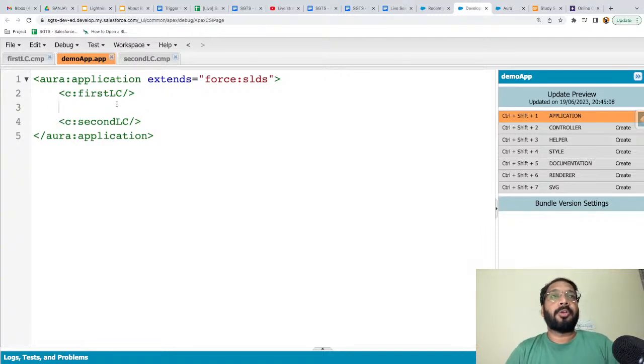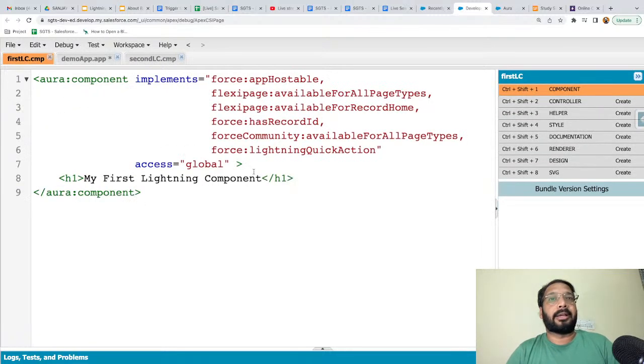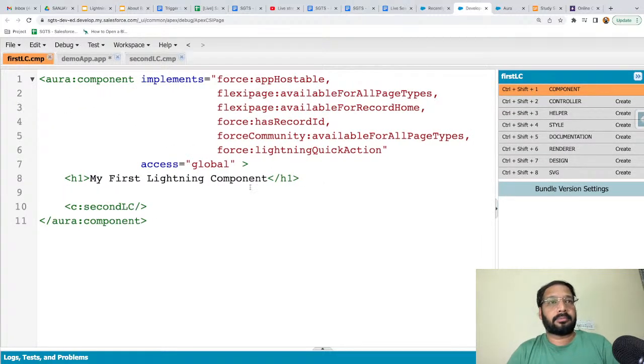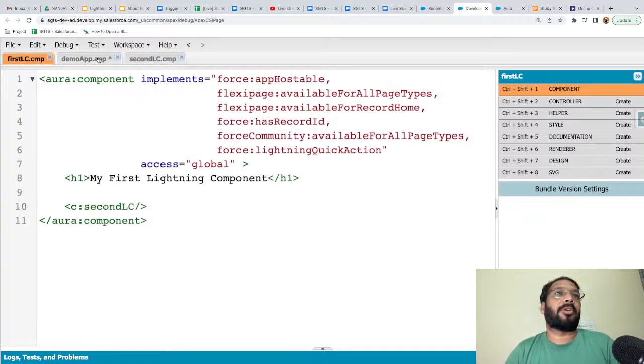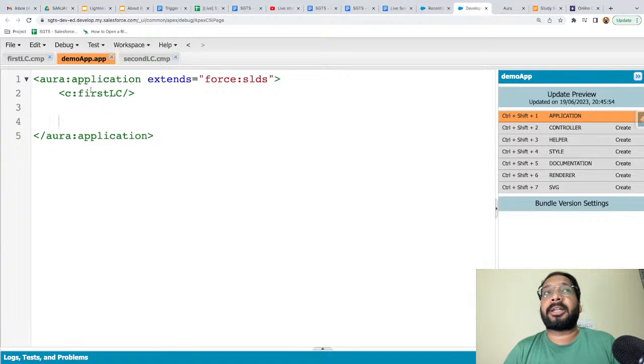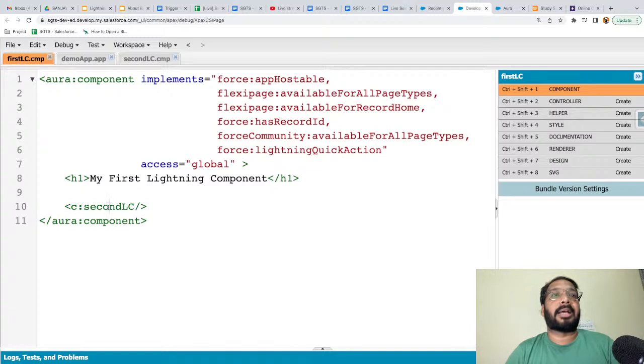Now if you want to do nesting, that is also possible. I'm removing this from here and placing it here. What I just did is call the second component in the first component instead of the demo application. In the demo application I am calling the first Lightning component only, but the first Lightning component has the second component as a child. So here the first component is treated as the parent component and the second Lightning component is treated as the child.